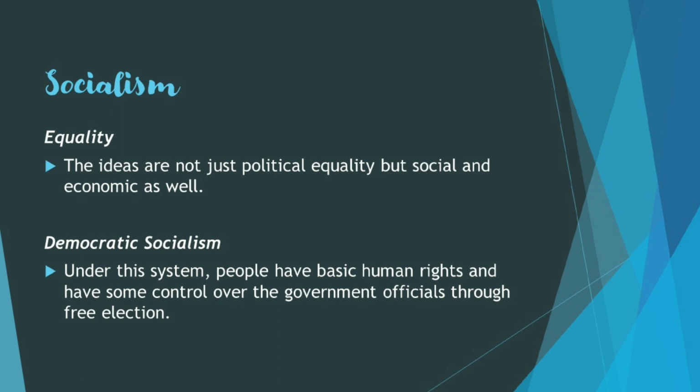Next one is democratic socialism. Under this system, people have basic human rights and have some control over government officials through free elections. However, the government does not own the basic means of production and makes most economic decisions.